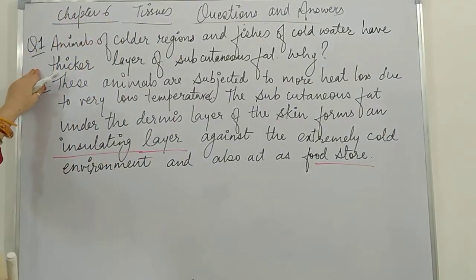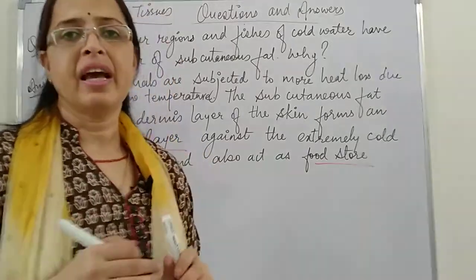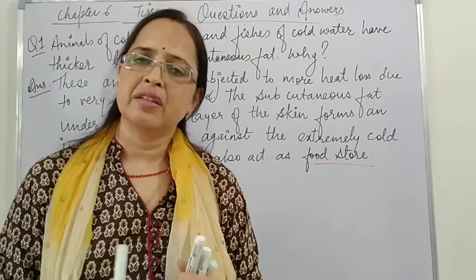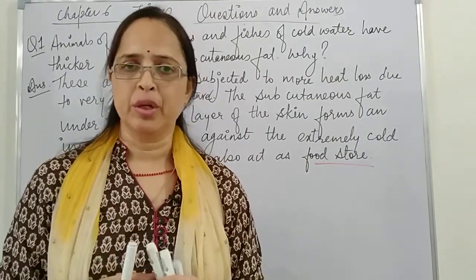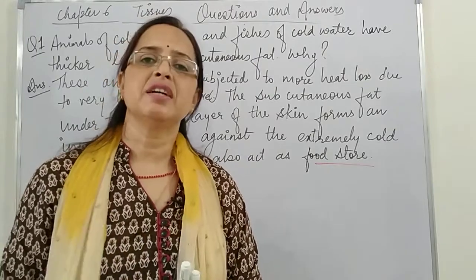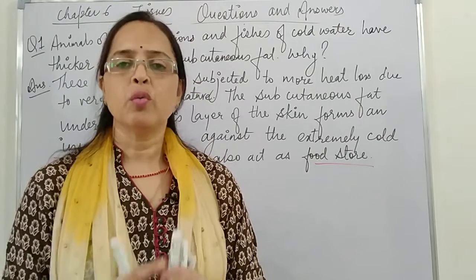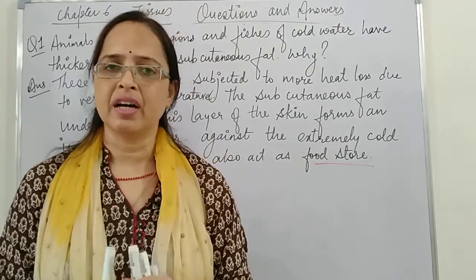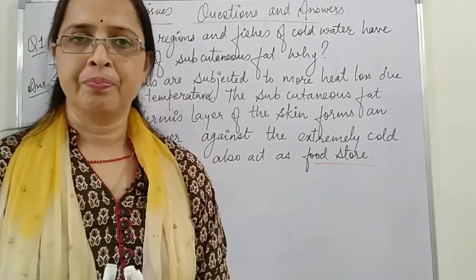Animals of colder regions and fishes of cold water have a thicker layer of subcutaneous fat. Why? That means the animals which are living at low temperature, whether in the snow or in ice cold water, can easily survive, or they are adapted easily to that environment. Now, what is the reason behind their survival at such a low temperature?